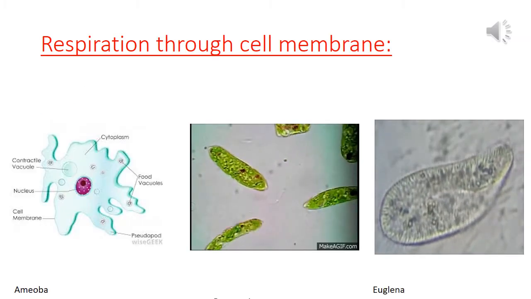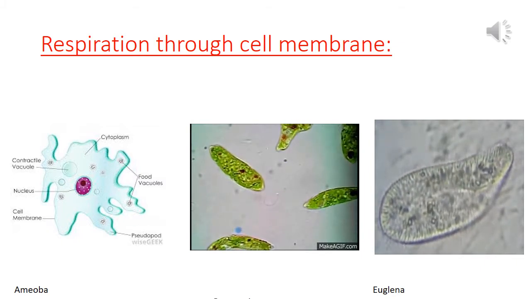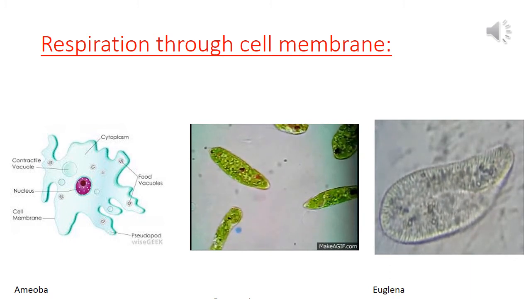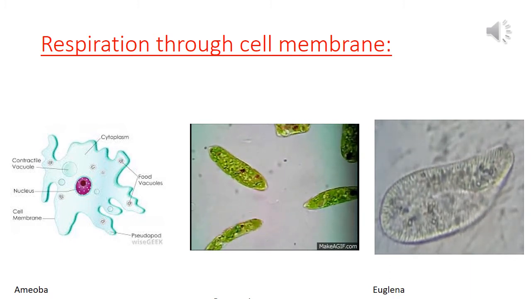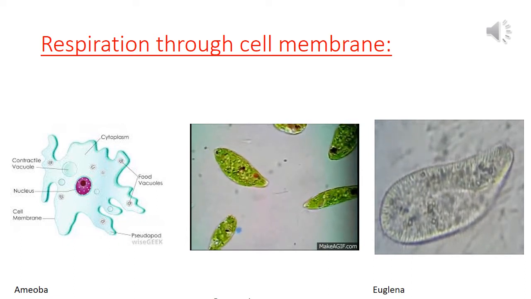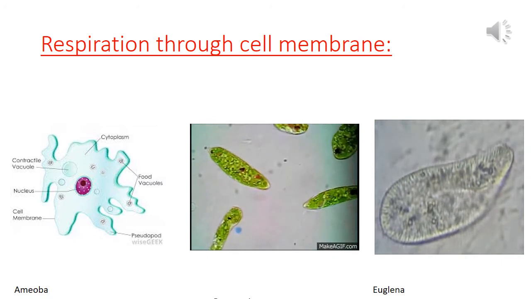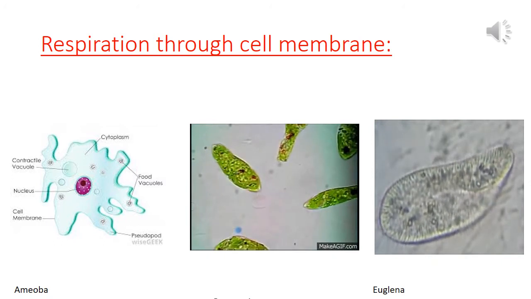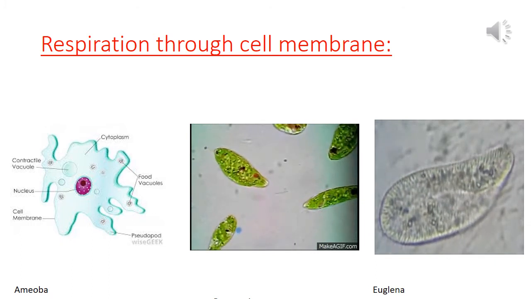We know some animals respire through different organs. So we are going to first talk about the respiration through cell membrane. In unicellular organisms like amoeba, euglena, paramecium, the exchange of gases takes place through a process called diffusion, and this all happens due to the cell membrane.